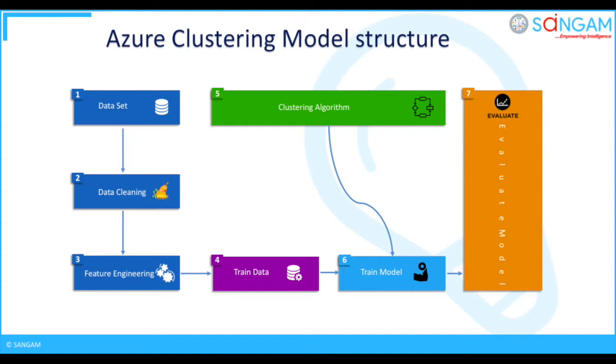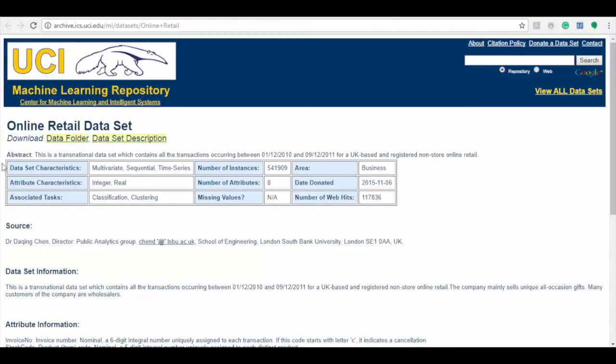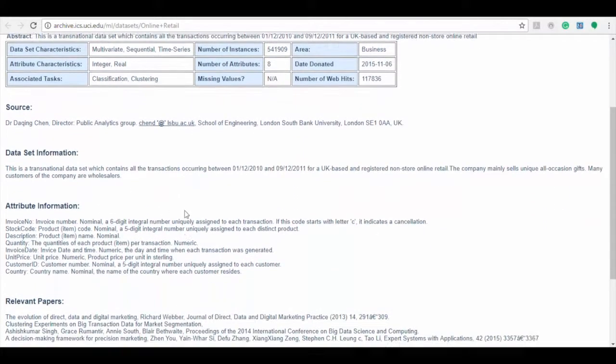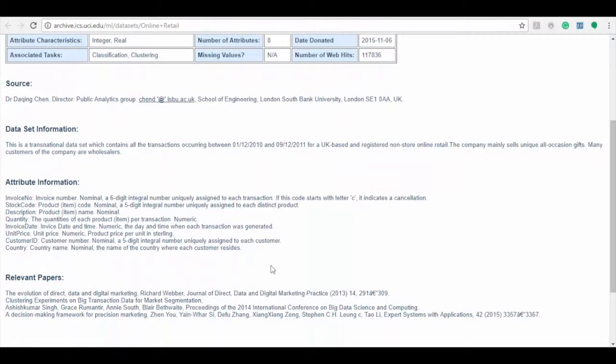Now, I will show you a small demo on clustering model experiment. Here I am going to use online retail dataset from UCI machine learning repository for this demo. As you can see here, the dataset information and attribute information is provided in detail. Before you start the Azure ML demo, can you tell me some of the advantages of using Azure ML?